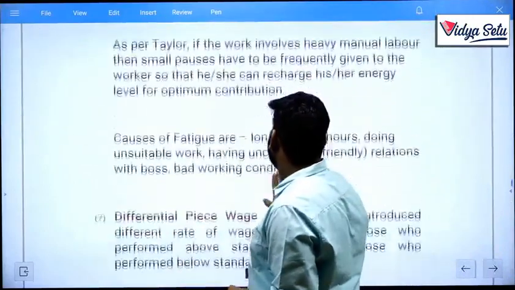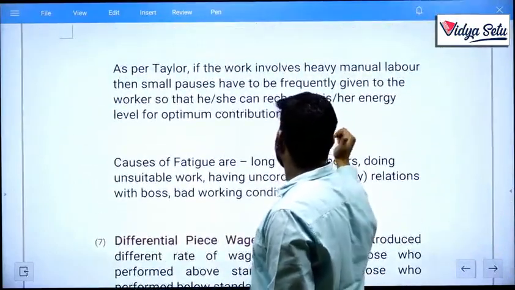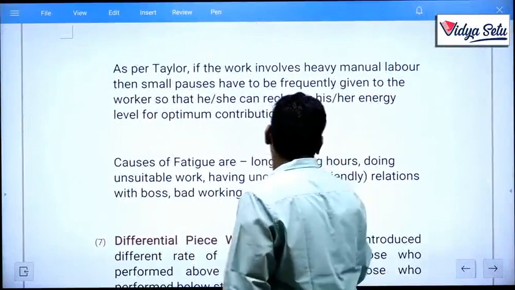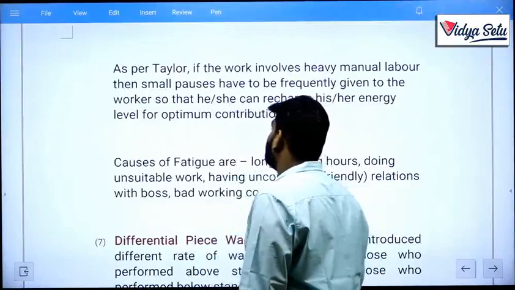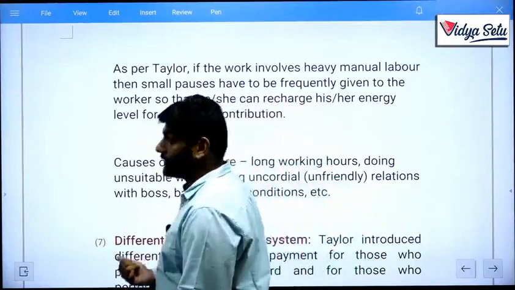As per Taylor, if the work involves heavy manual labor, then small pauses have to be frequently given to the worker so that he or she can recharge his or her energy level for optimum contribution.